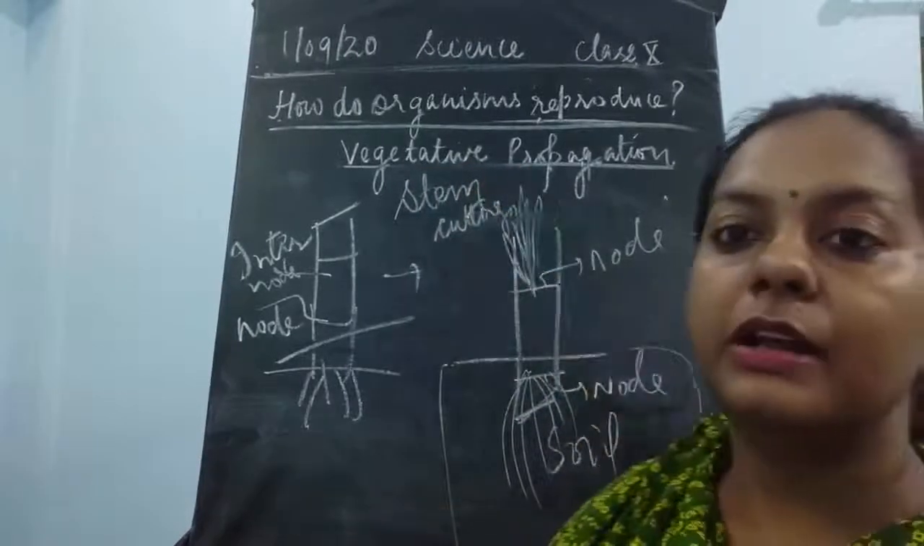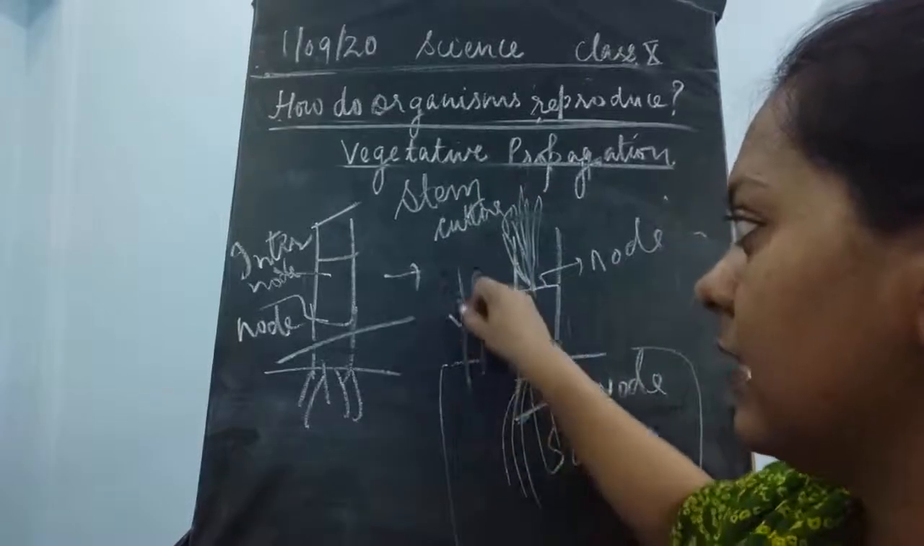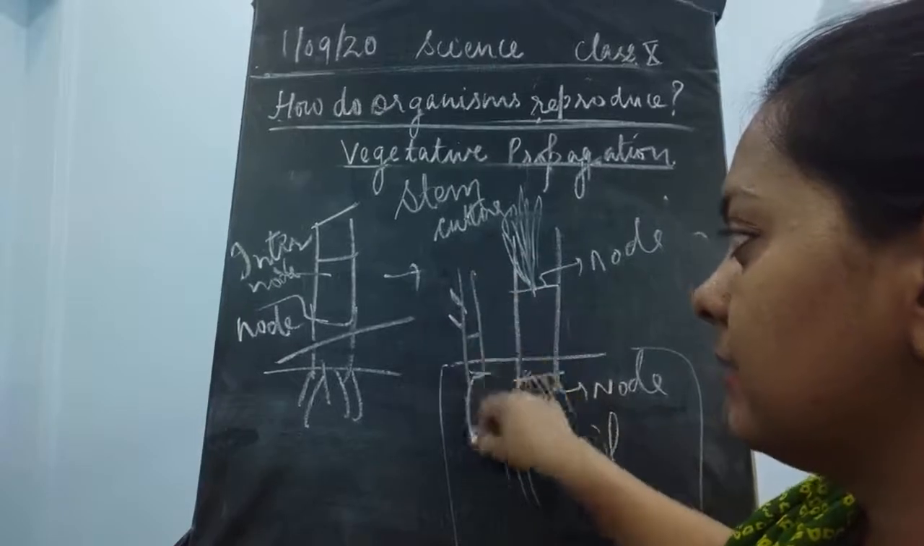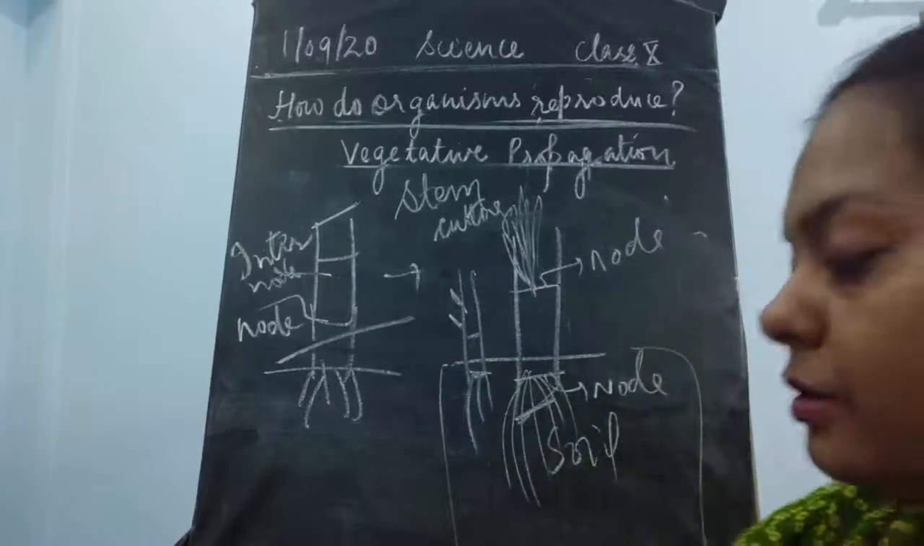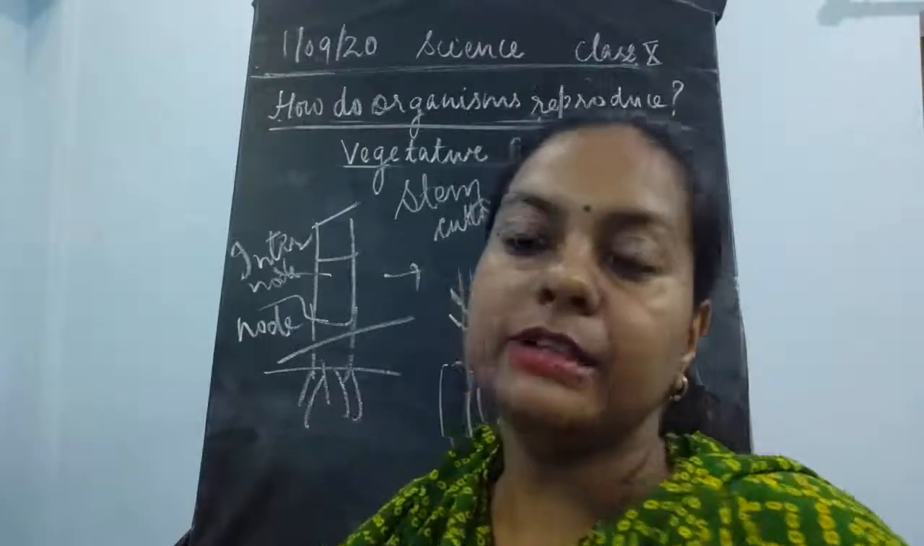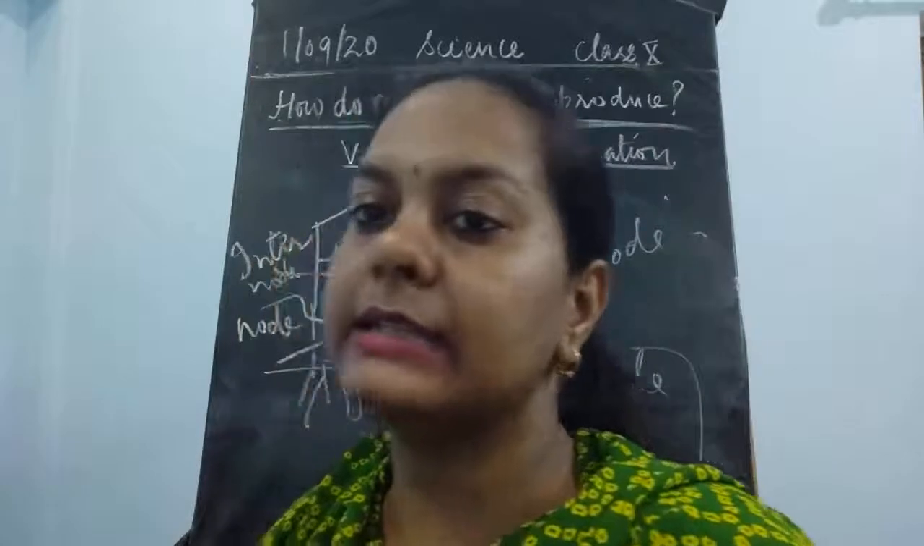Similarly, it takes place in the rose also. Just take a stem of a rose, and some of the nodes should be inside the soil and some nodes should be above the soil. One or two nodes should be above the soil. After some time, you will see that a new plant is going to grow and come out. So this is known as a stem cutting, children.